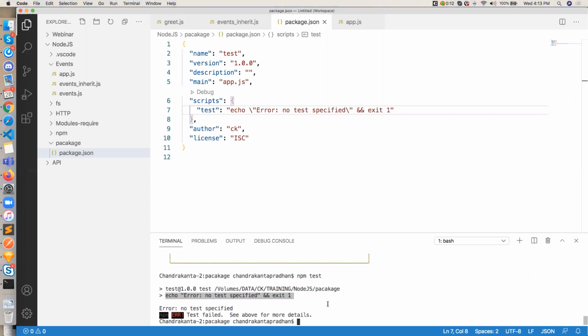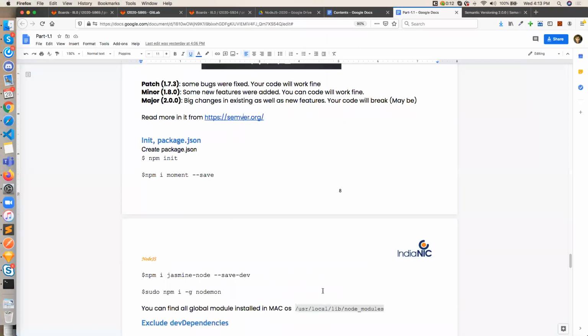So here you can write like this, npm, let me explain. For example, I'm going to install the moment package, which is used for date-specific operations and date formatting, all that stuff. And what is the meaning of this dash save?